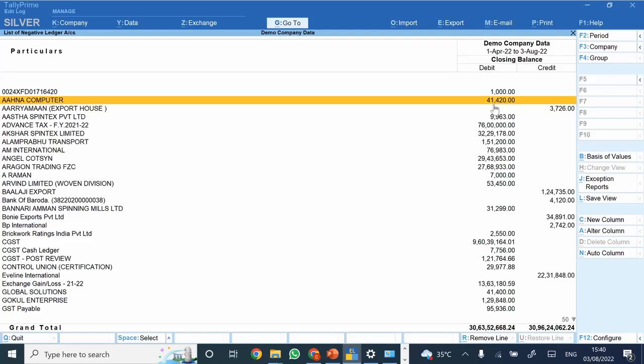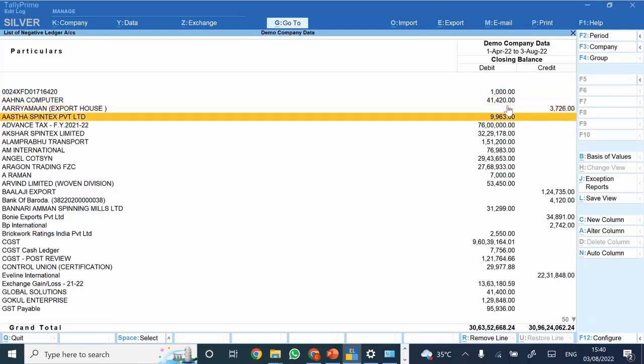Now through this particular list, you could just go through and check. Let's say there is a debit balance. You can check whether it is due to any advance provided. If yes, what was the reason for providing the advance, or the reason for providing any sort of longer credit term, and why there is deviation from the same.